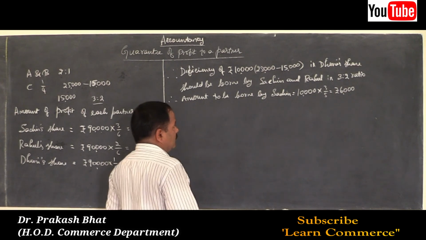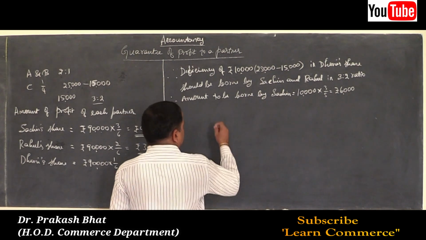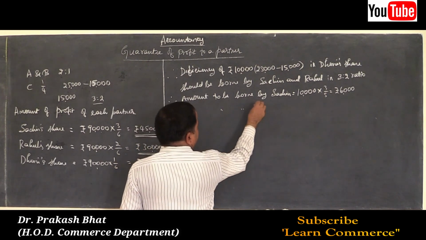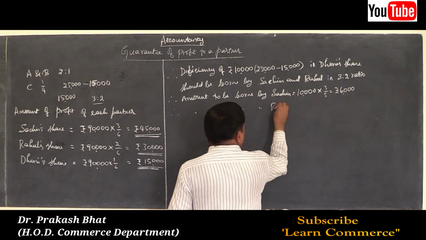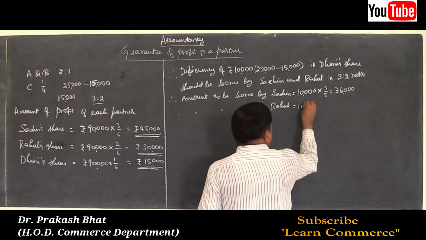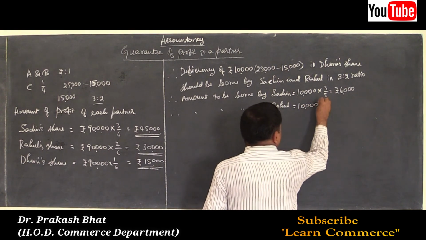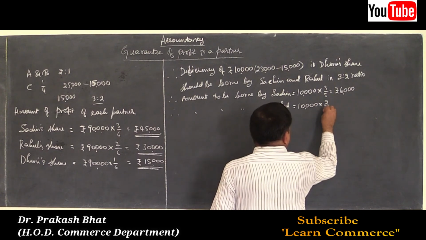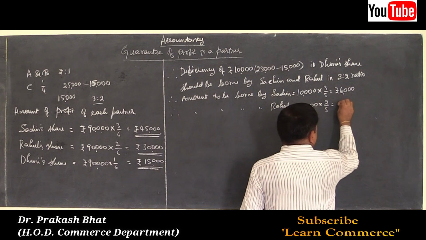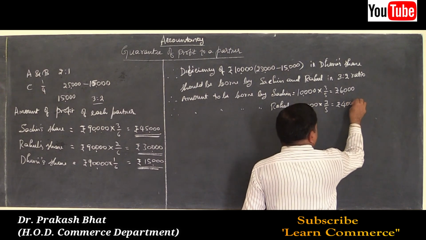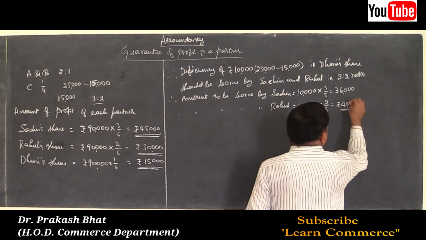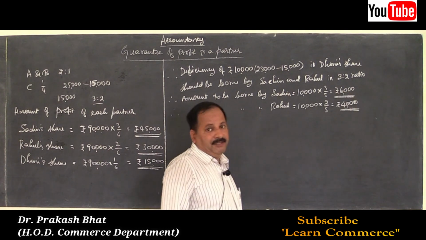And amount to be borne by Rahul is equal to 10,000 into 2 by 5, 4,000. Rupees 4,000. Yes, this is what the amount to be borne by the partners.